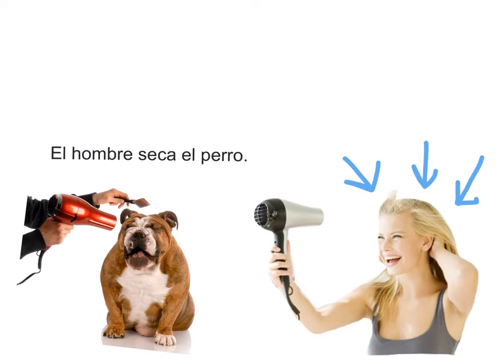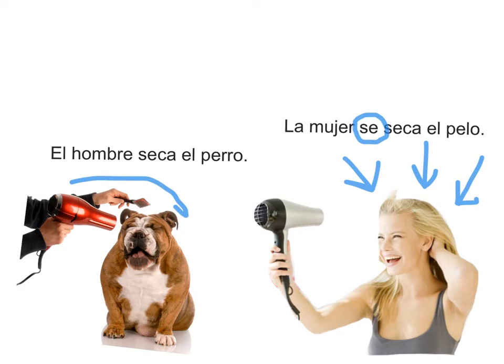Well, we have el hombre seca el perro y la mujer se seca el pelo. Notice how this sentence uses the reflexive pronoun se to reflect that she is drying her hair and that she is doing the action to herself, whereas the man is drying the dog, so there's no reflexive action involved and therefore no reflexive pronoun.